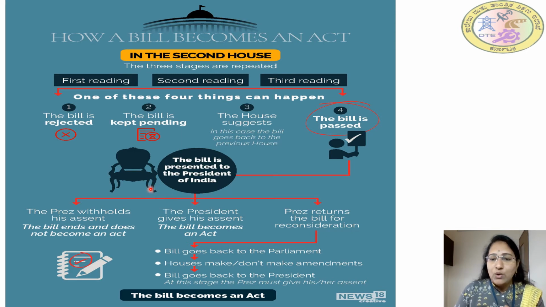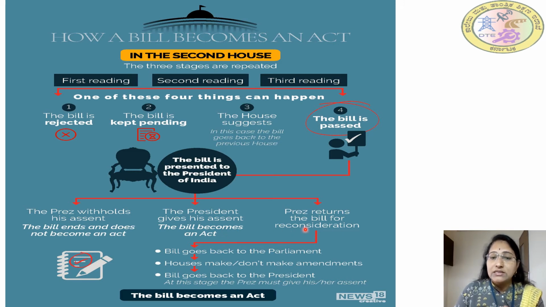Okay, the President, what does he do? See here. The President withholds his assent. This is the one case where the bill ends and does not become an act. Okay, when the President withholds it. Suppose the President gives his assent, then the bill becomes an act.